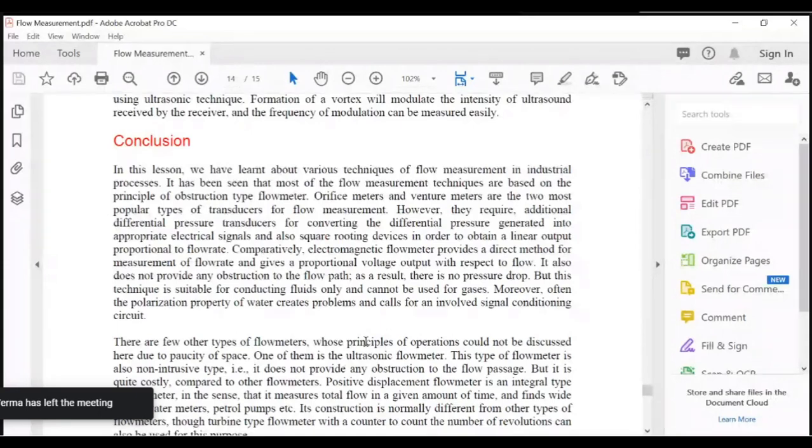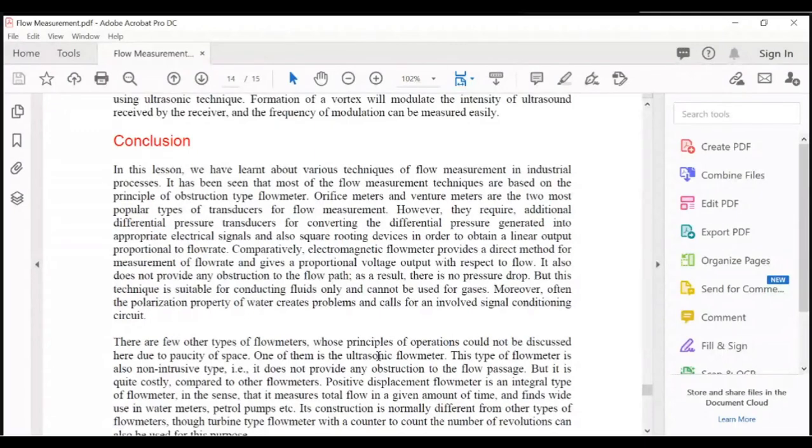So in this lesson, we have learned about various techniques of flow measurement in industrial processes. It has been seen that most of the flow measurement techniques are based on the principle of obstruction type flow meter. Orifice meters and Venturi meters are the most two popular types of transducers. Okay, now you see the term, transducers is also being used along with this. Orifice meters and Venturi meters are two most popular types of transducer for flow measurement.